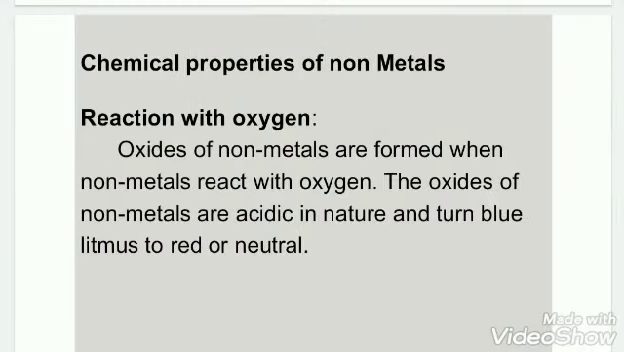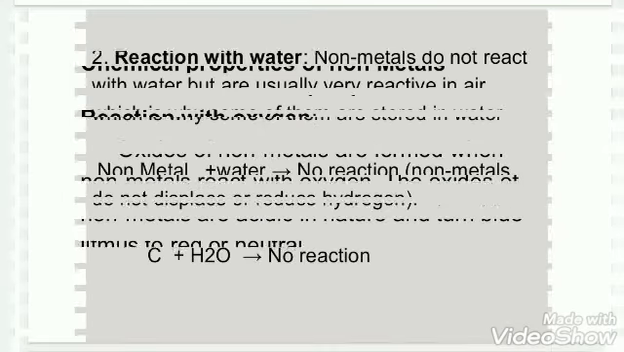Okay. Now we can talk about chemical properties of nonmetals. When a nonmetal reacts with oxygen, oxides of nonmetals are formed and they are acidic in nature, that is, they turn blue litmus to red.